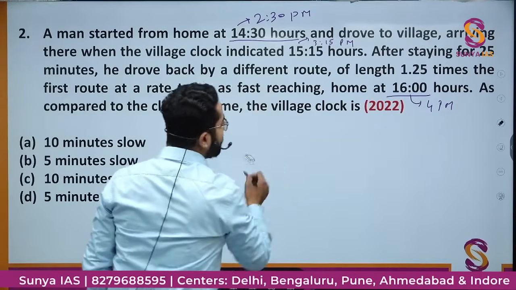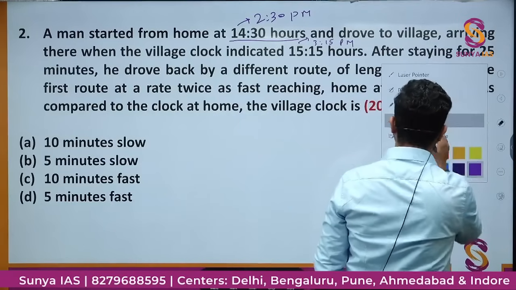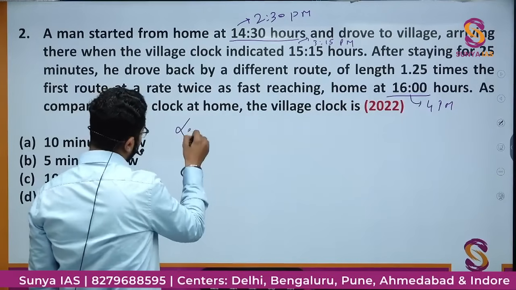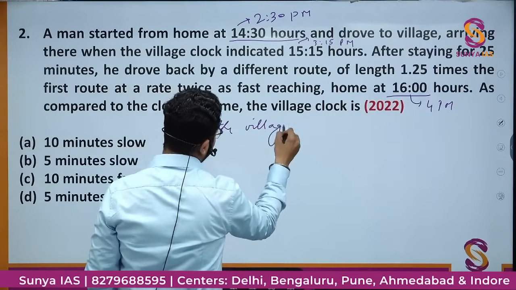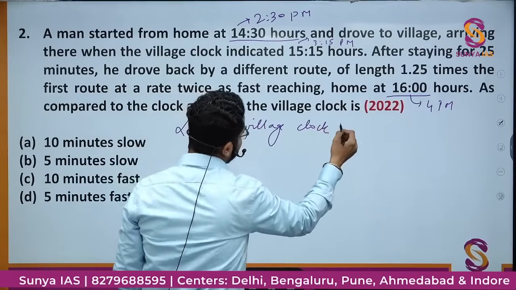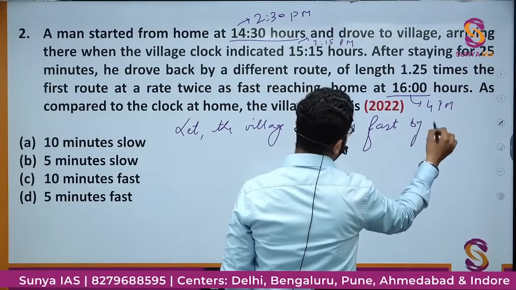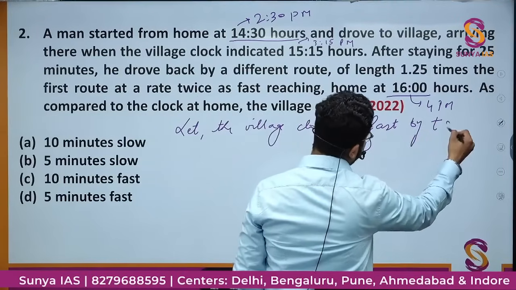So let me assume the village clock is fast by t minutes.